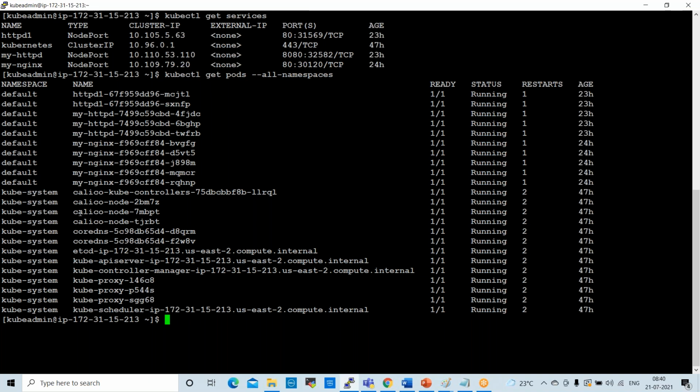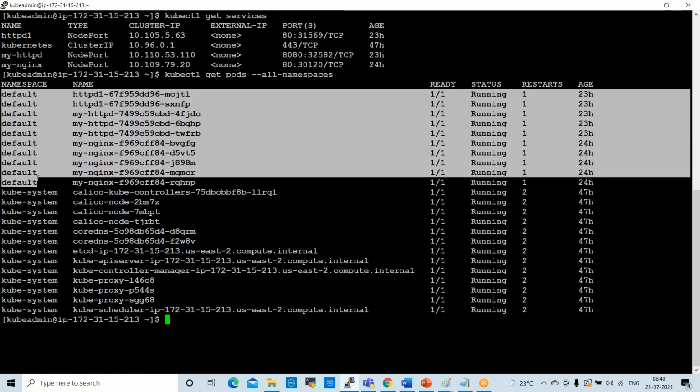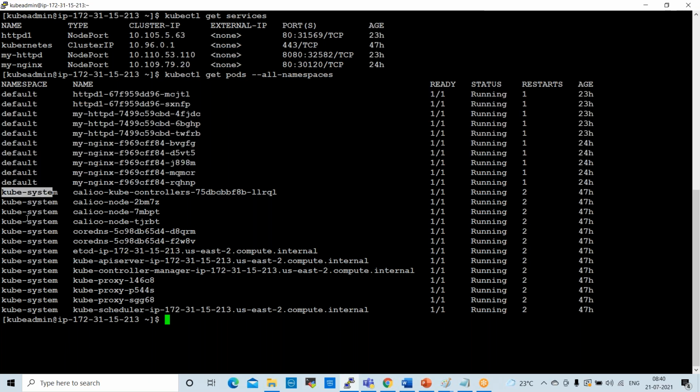Right. See here. So these are the namespaces available for the pods, whatever pods are available inside of our Kubernetes cluster. Here it is showing default and kube-system, right? Like this, all the namespaces.